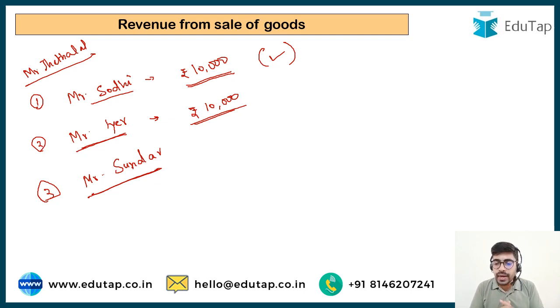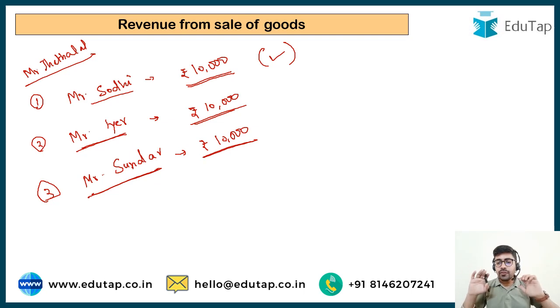He never makes payment to Mr. Jethalal. Okay, he never makes any payment to Mr. Jethalal. So there is a significant uncertainty about the collection of the amount. The mobile phone is worth ₹10,000. There is a very significant amount of uncertainty about the collection of amount from Mr. Sundarlal. So this revenue should not be recognized until and unless Mr. Sundarlal pays each and every penny in cash. He makes the payment in cash to Jethalal, till then we should not book any revenue in this particular transaction.